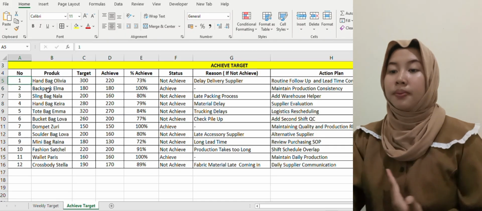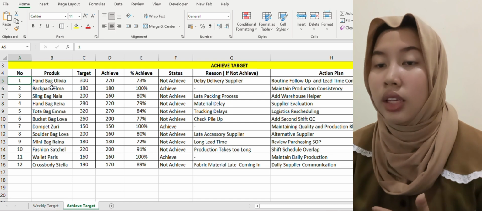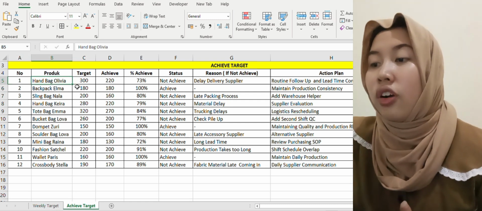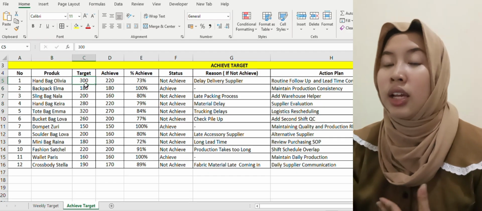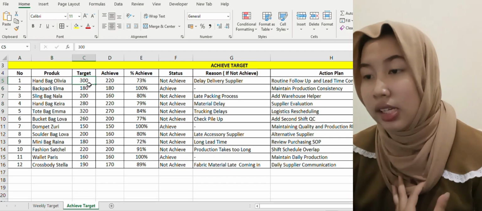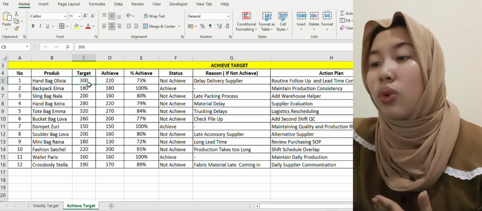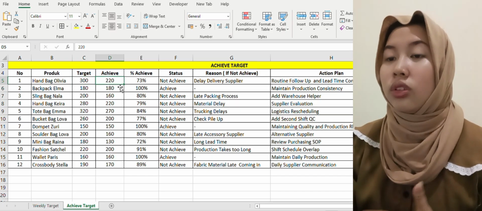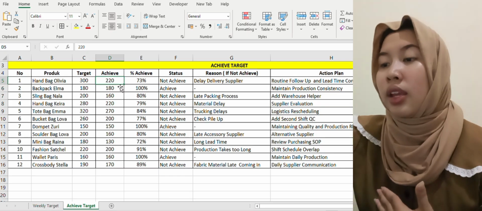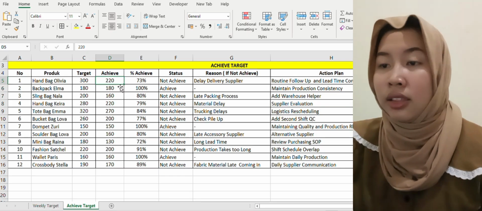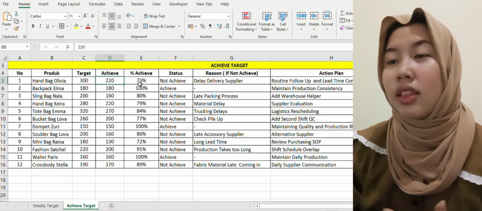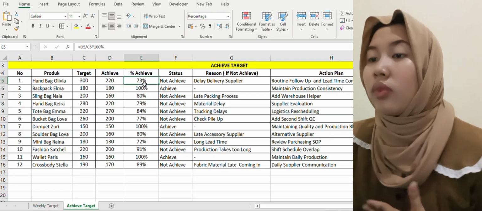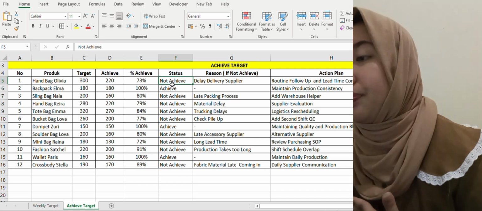For number 1, the product is handbag Olivia. The target set for this product is 300 pieces. The actual achievement is 220 pieces, resulting in 73% achievement, meaning the target was not achieved.